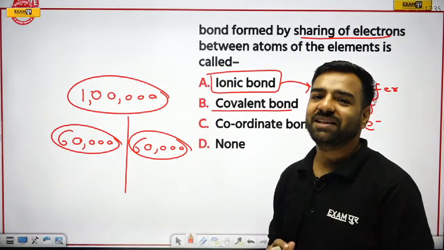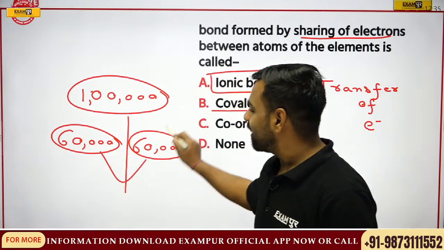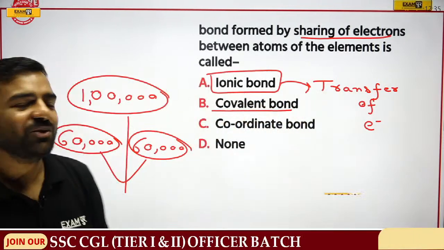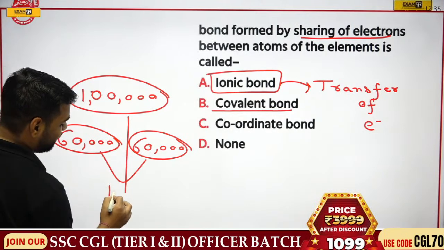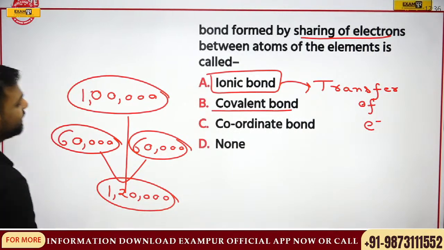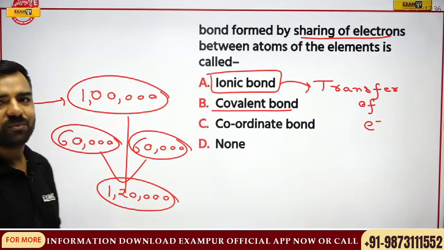So let's do one thing. Why can't we marry? Now, after marrying, what is going to happen? Our salary would be 1,20,000. And for the stability, we need 1 lakh rupees, right?